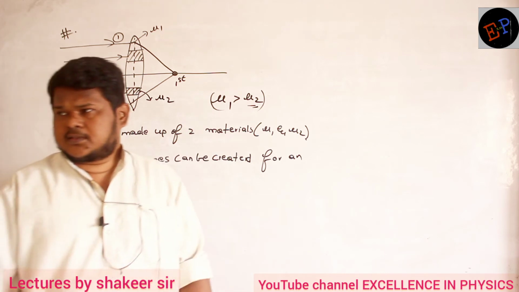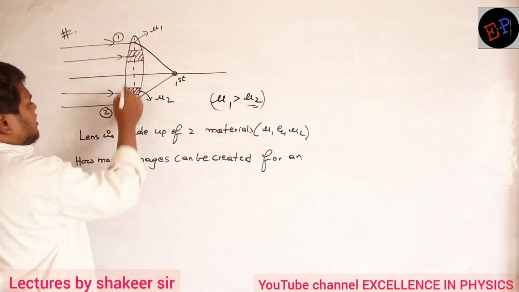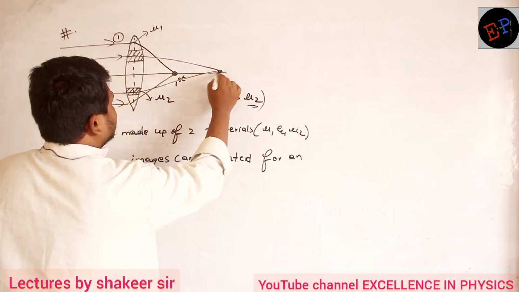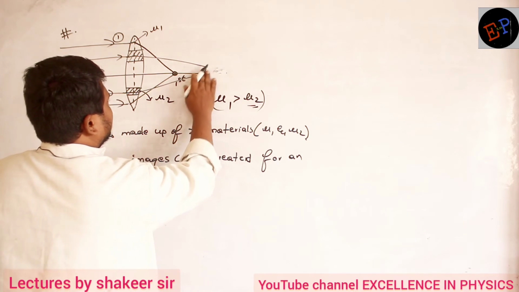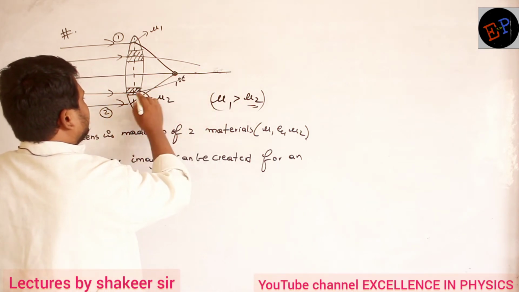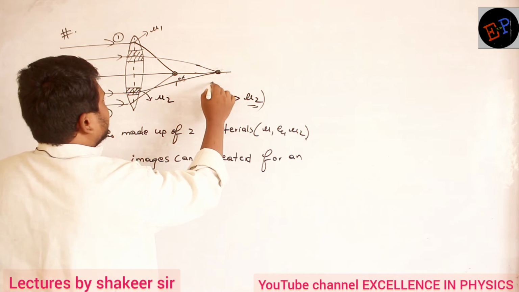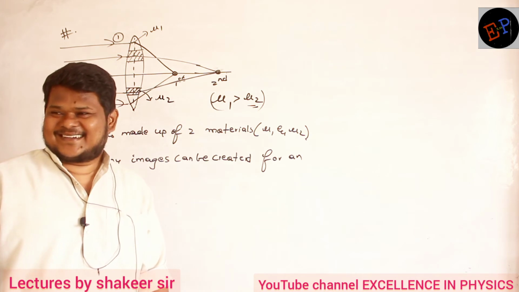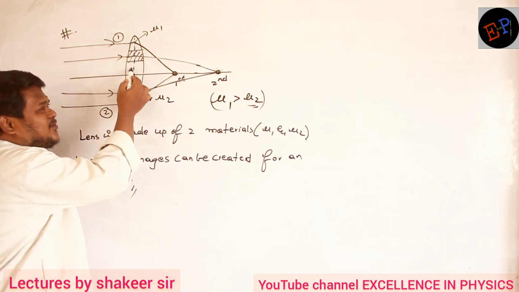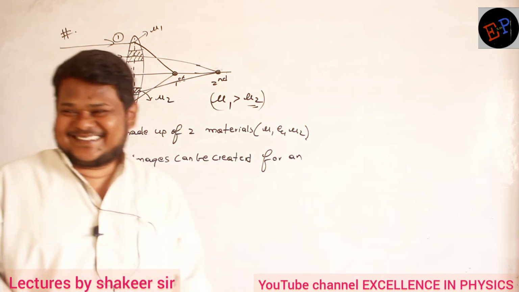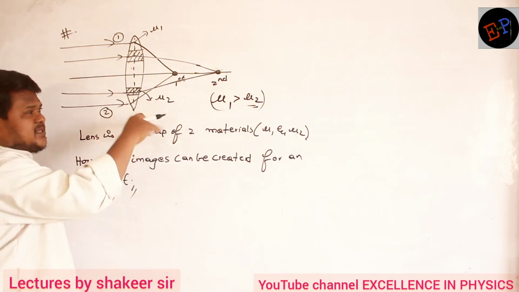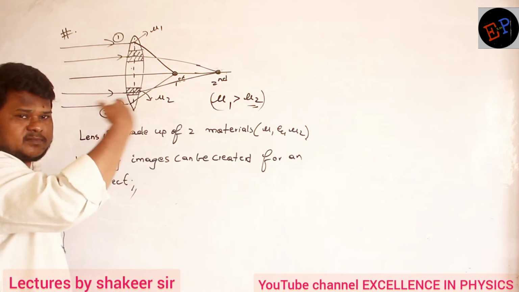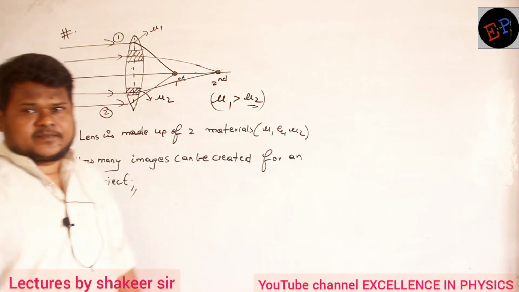It does not bend the light as much. So what will happen? These light rays, after striking this lens and after refraction, the image will be created somewhere here. So you will get the second image. So 2 images will be created. Are you able to understand? It is not that because there are 1, 2, 3, 4, 5 parts, 5 images will form. Clear? But 2 different materials, images will be formed at 2 different positions. Similarly, if 3 materials are present, 3 images will be created like this. Okay? That's it.